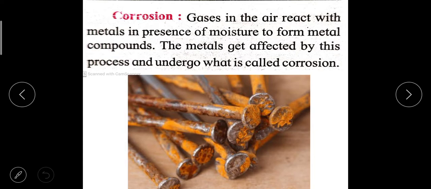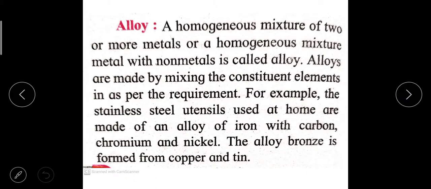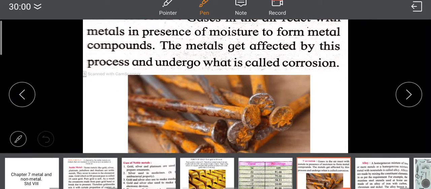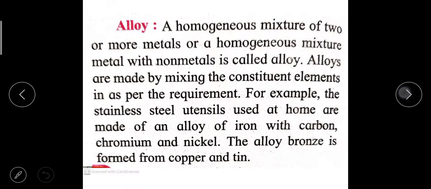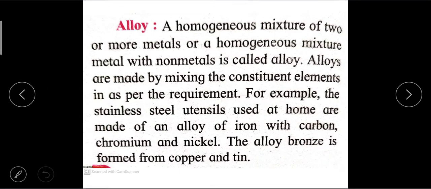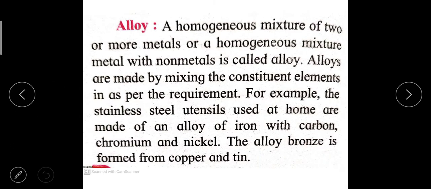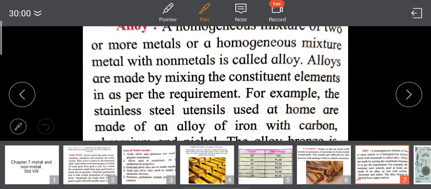This is known as corrosion. One best example of corrosion is the Statue of Liberty, which is situated in New York City of America, near the sea.